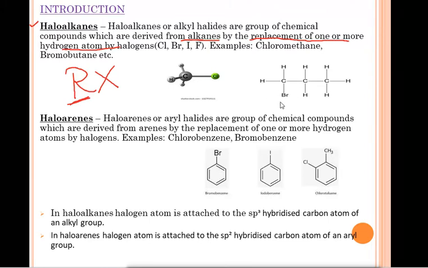Over there you can see one example I have provided. How many carbon atoms are there? 1, 2 and 3 carbon atoms, meaning meth, eth, prop. 3 carbon atoms means propane. So one of the H is replaced by the bromine group. So the name of this compound is bromopropane. Okay, bromopropane. 3 carbon atoms means propane.